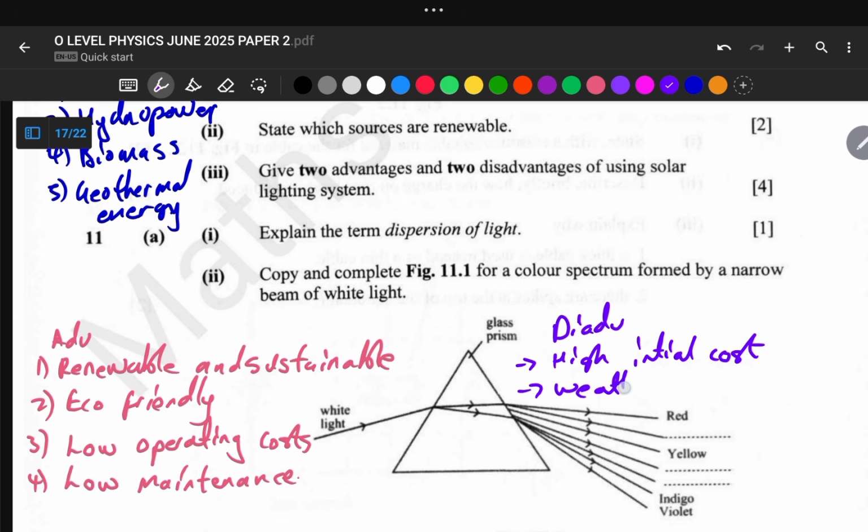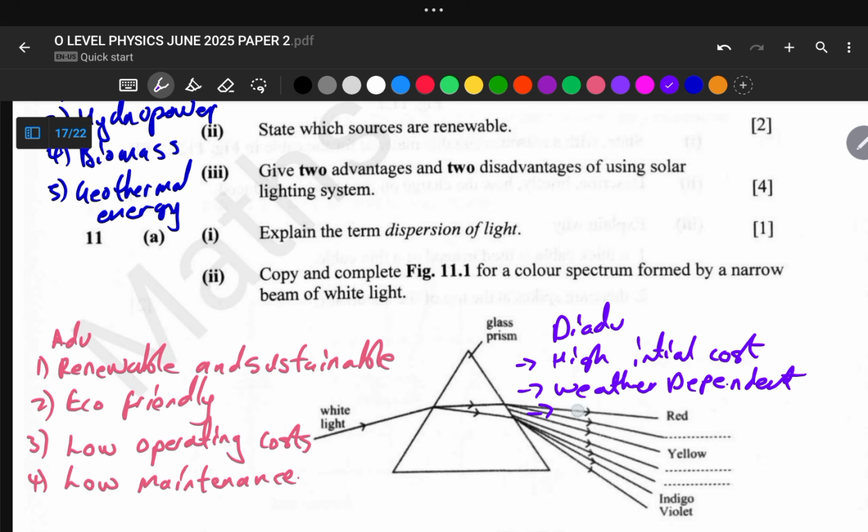Okay, and the second one, we can say it is weather dependent. This one is obvious because the efficiency drops in cloud or rain conditions. So the major disadvantage of using solar lighting system is that it is weather dependent, depending on weather.